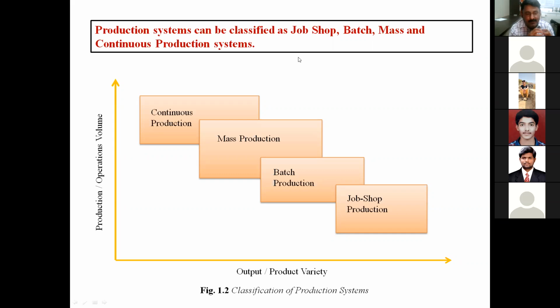Again, we can take a different example. For continuous production, you can take the example of bottles. You can say a 1 liter water bottle, from any company. For example, Bisleri has a 1 liter setup, so only 1 liter water bottles. Very little human interference is there, maximum automation.